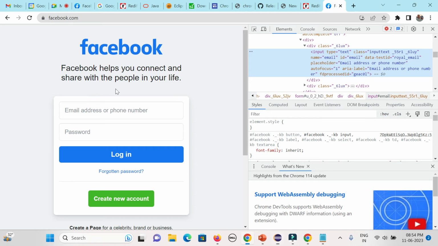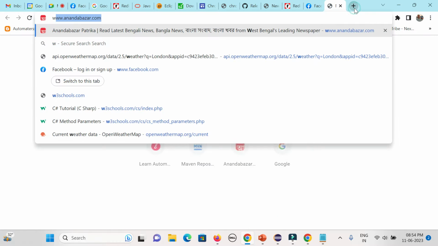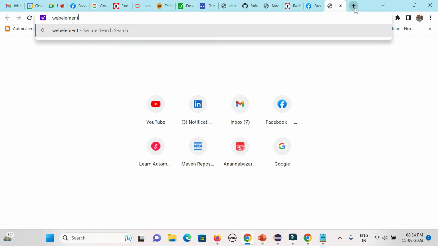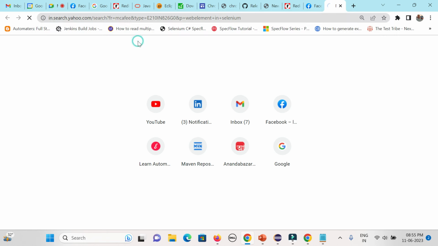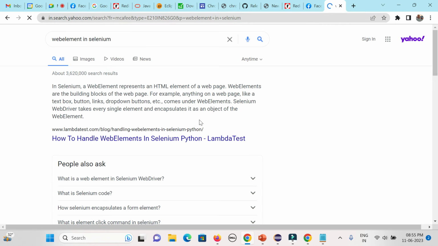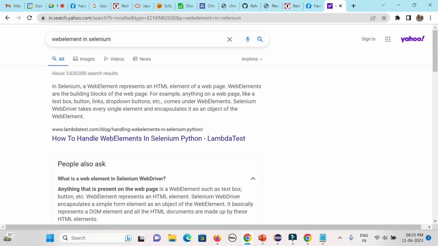You can type WebElement here. I'm saying in Selenium. Let's see.